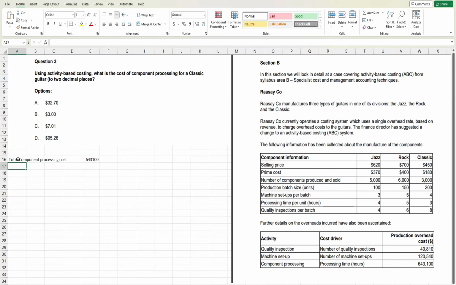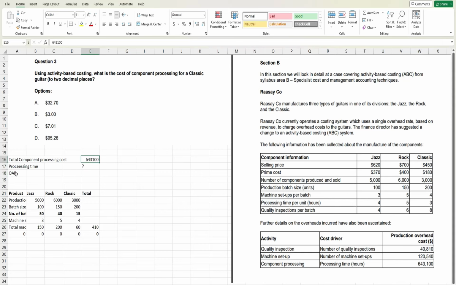And what is the cost driver that is generating this cost? It has already been given in the question: the processing time. So we don't know this, and we need to calculate again. Let me copy paste this because we need it again. So again we need to calculate the OAR, and how can we calculate it if we know these two values? One we know but the other we don't, so we need to calculate it, right?